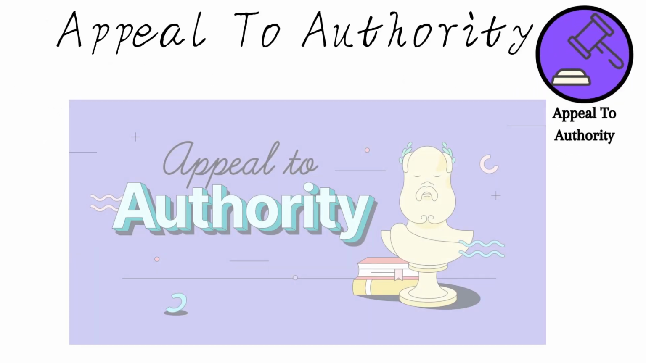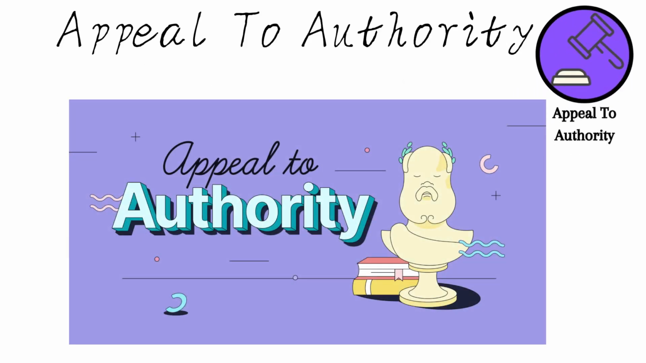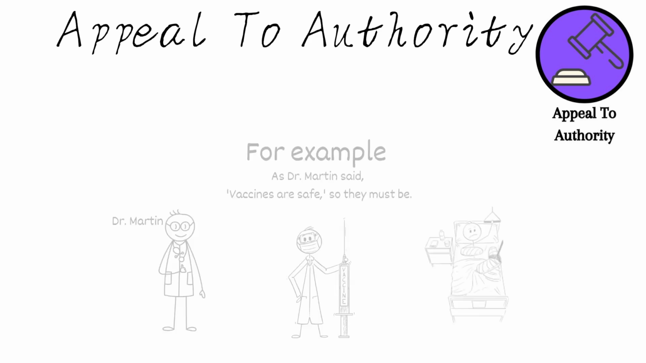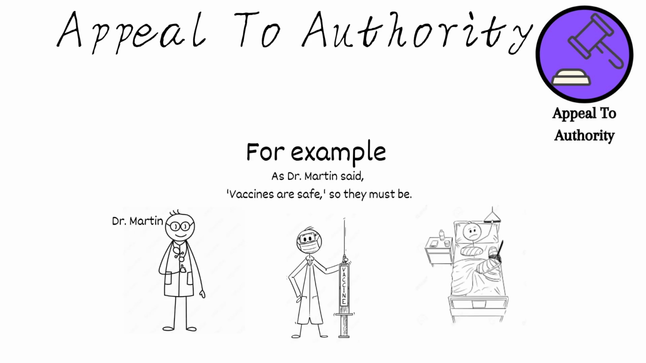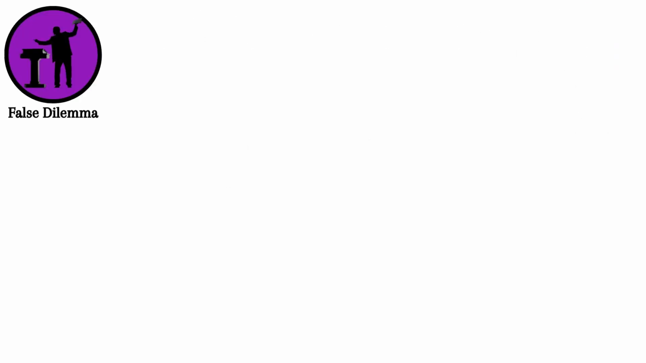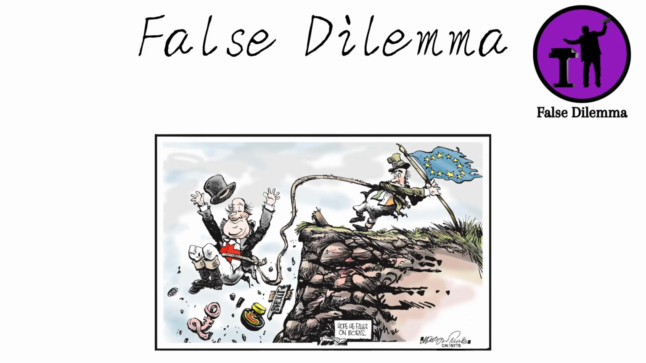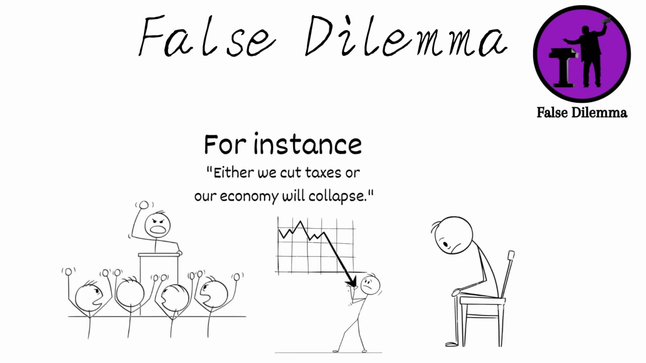Appeal to authority: relying on the opinion of an authority figure without critically evaluating their expertise or the context of their opinion. For example, "As Dr. Martin said, vaccines are safe, so they must be." False dilemma occurs when only two options are presented, ignoring the possibility of other alternatives. For instance, "Either we cut taxes or our economy will collapse."